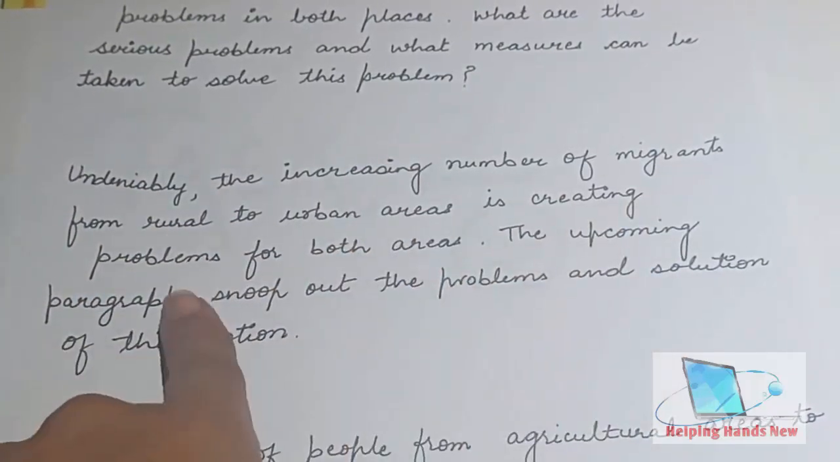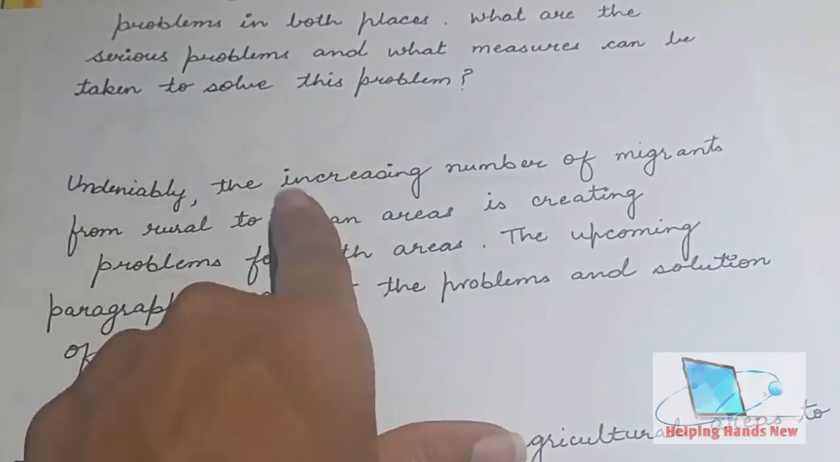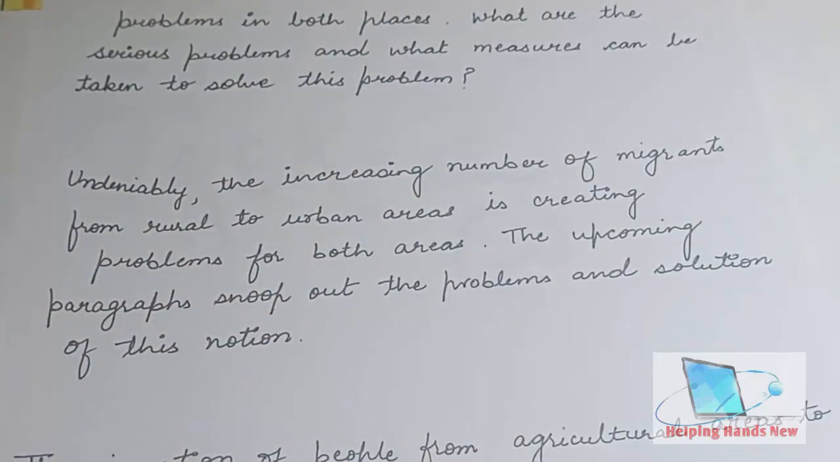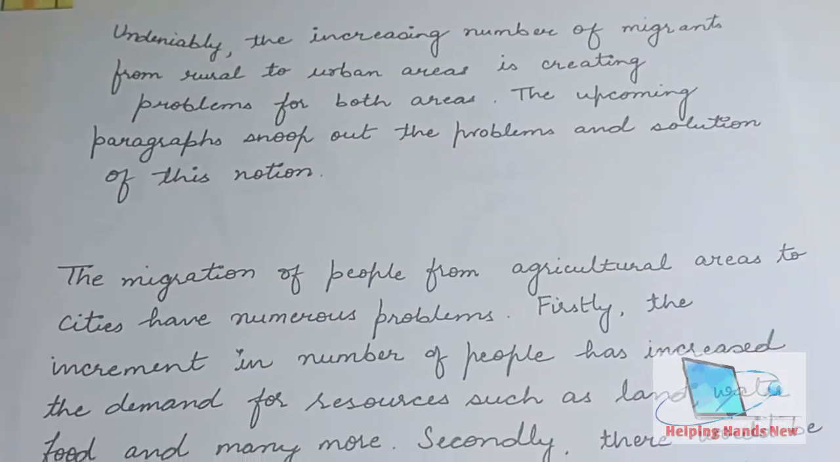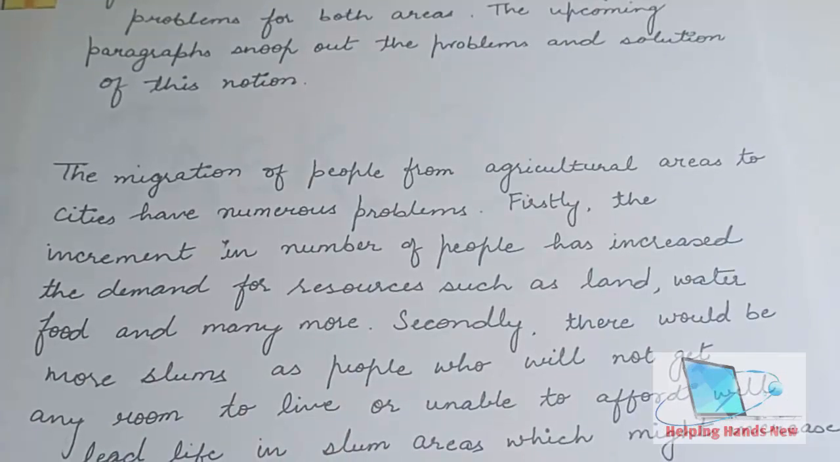The upcoming paragraphs will snoop out the problems and solutions of this notion. It means we will be discussing the problems of this migration and the solution of this migration. Now in BP1 we will be discussing the problems due to this migration, and we will discuss in BP2 the solution, that is, what steps could be taken to stop this migration.